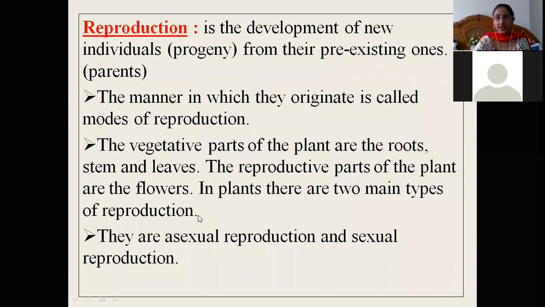The sexual reproduction takes place in the higher organisms like humans, whereas the asexual mode of reproduction mainly takes place in the lower organisms and it also takes place in the plants. So the two modes of reproduction are these two types.